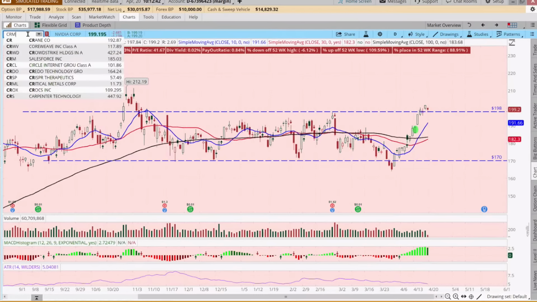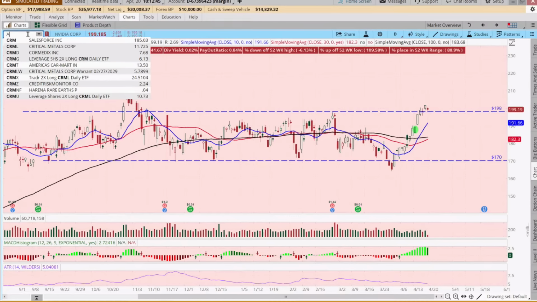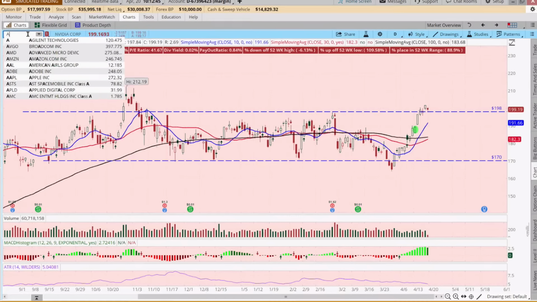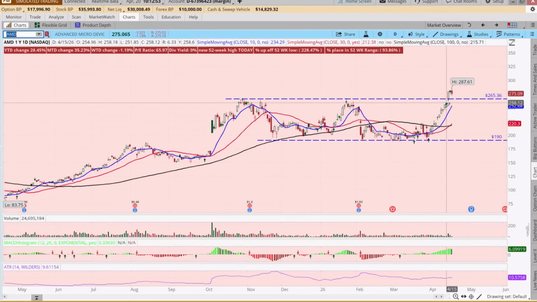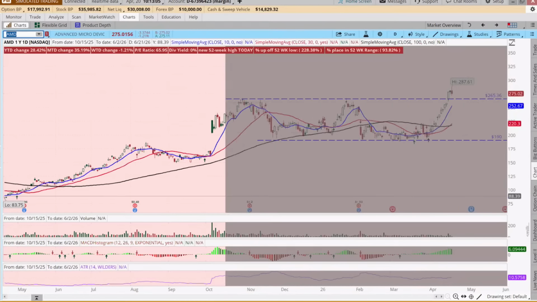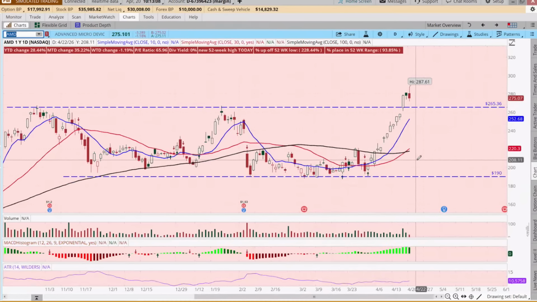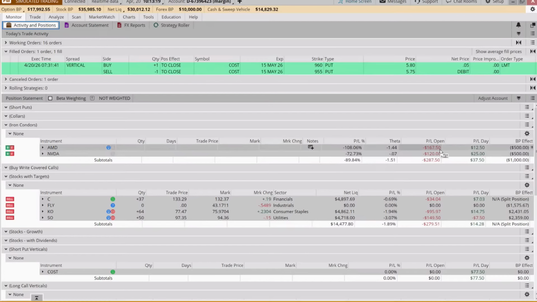And AMD was the other one, where it's been in a sideways range. I didn't indicate which day we put this on, but we put this on sometime in the last week, and it's come up and it's pulling back today too. And again, because this is a range, will this support level hold? Now, we position size, so if it doesn't work out in our favor, it's not going to blow up our account, but we're down 167 on AMD and 120 on NVIDIA.